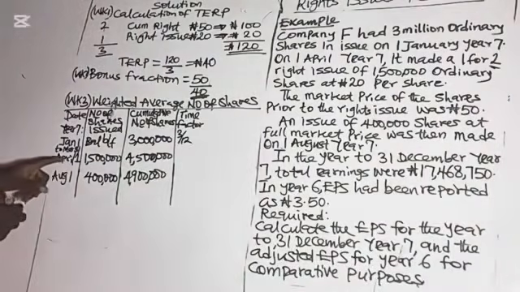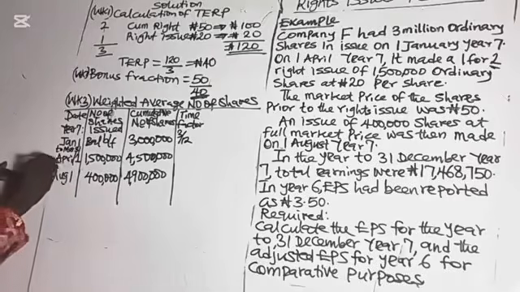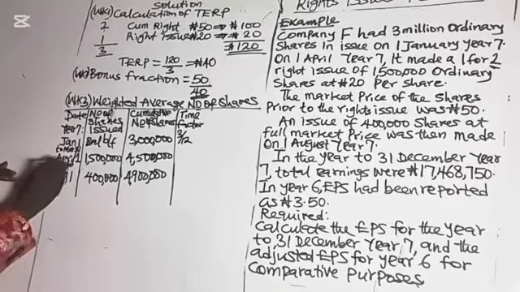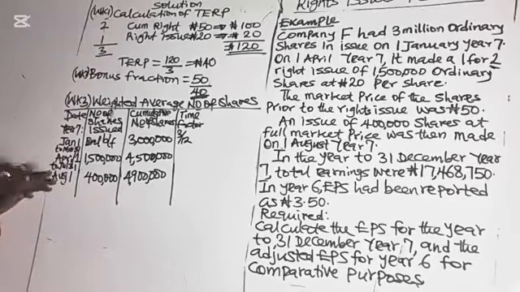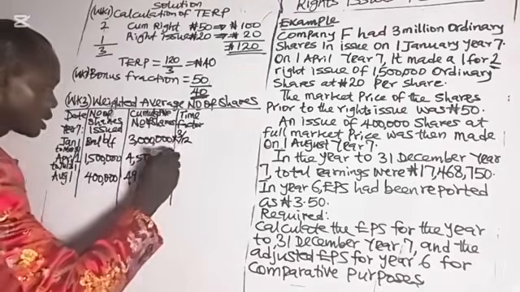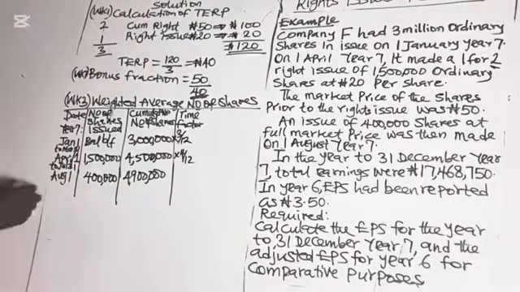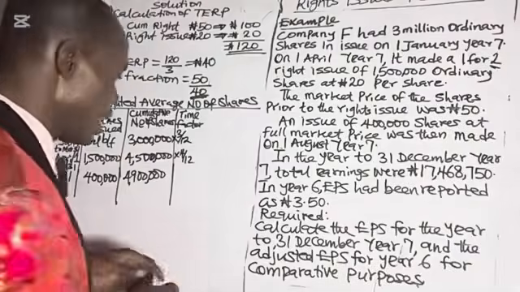Then another one was issued in April. That will be in existence from April, May, June, July, before another one was issued, to July 31st. That is 4 months, times 4/12. Then this one that was issued in August, the year end of this entity is December.